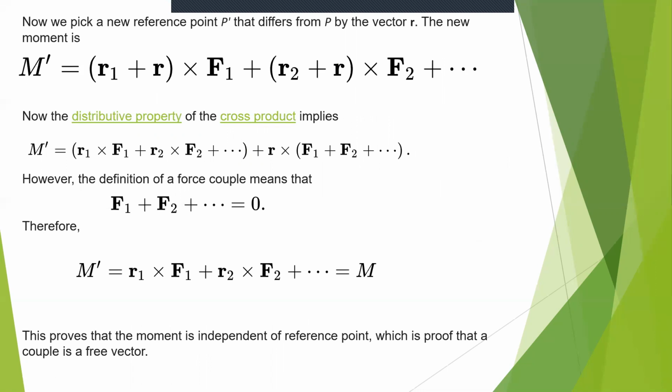Here, the moment is equal to R1 into F1 plus R2 into F2 and so on, which gives the moment of the starting point. This proves that the moment is independent of the reference point, which is proof that a couple is a free vector.